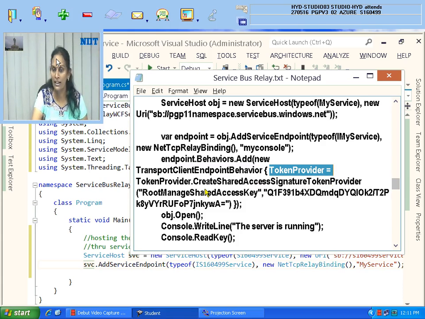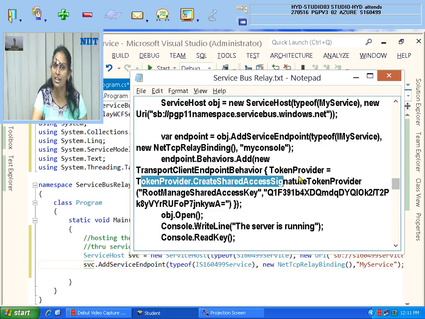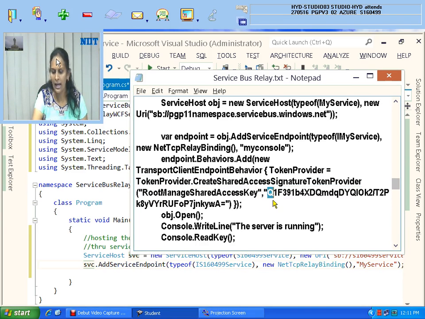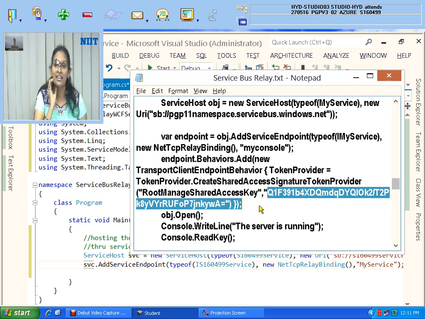The token provider is CreateSharedAccessSignatureTokenProvider, a predefined one that allows you to provide the key name and value. So in the brackets I am specifying the key and value. This is mandatory, without which it is not hosted and cannot be accessible.